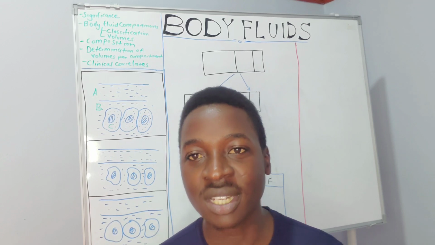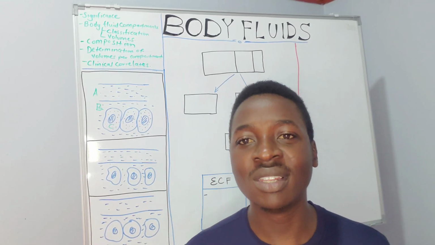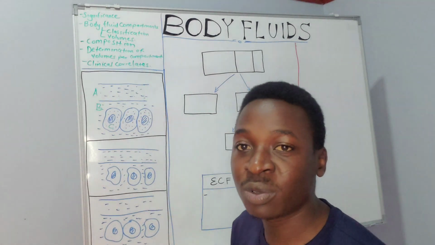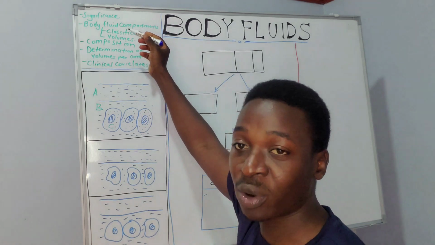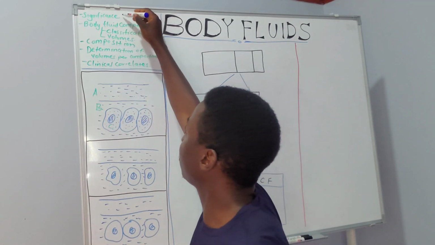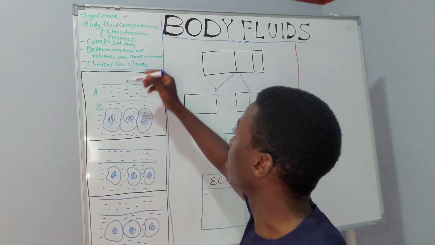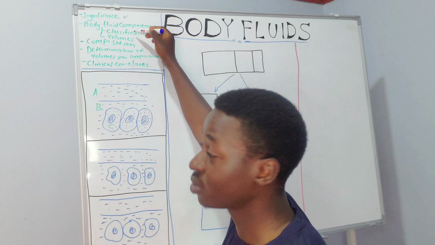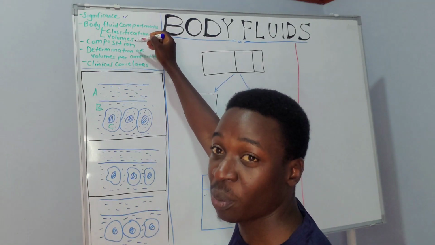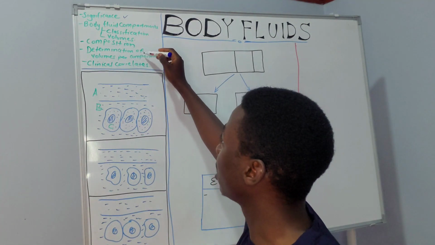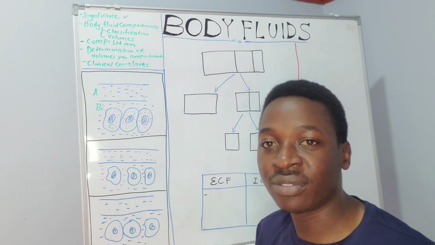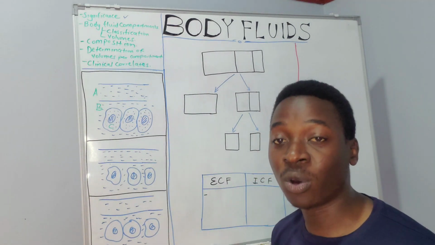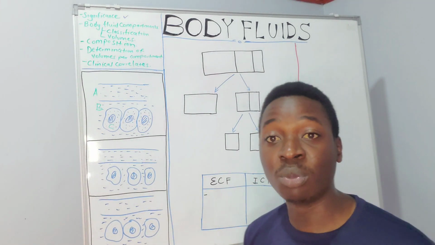So why do we need to study these body fluids? Why do we need these body fluids in our bodies? There's what we call the significance. According to our coverage today, we shall look at the significance of these body fluids. We shall look at the body fluid compartments, and under each we shall see the classifications and the volumes, and then we shall look at the composition of each compartment. We shall look at how these volumes of the different compartments are determined, and then we shall attach some clinical correlates to our discussion on body fluids.